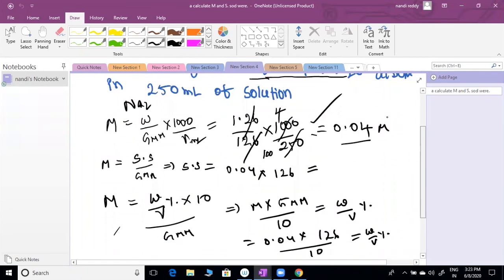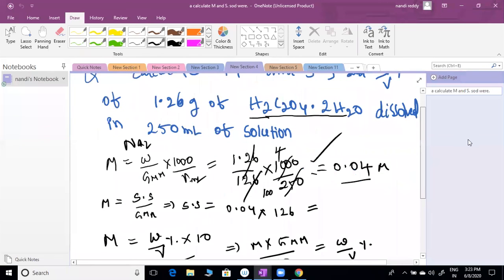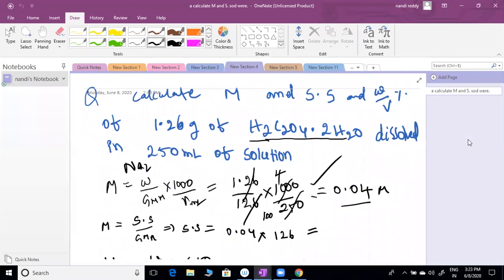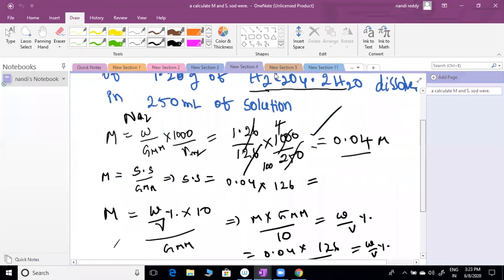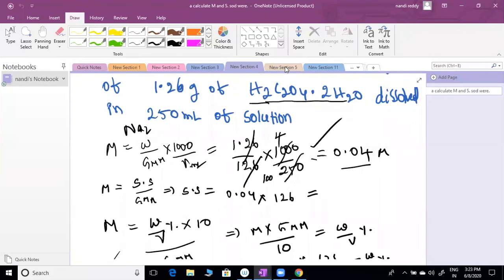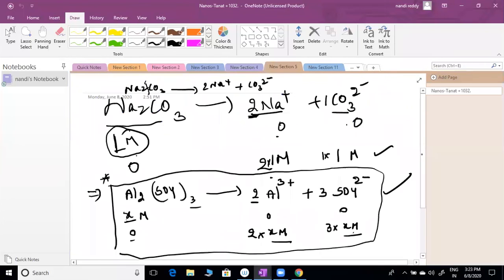This is a question followed by problem solving. Fifth slide: just ions only, how to calculate concentration.